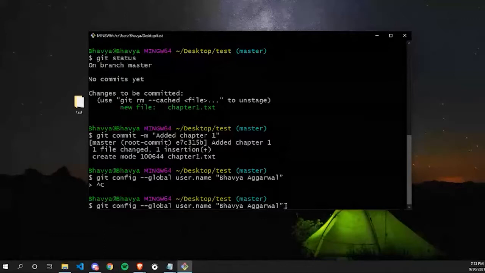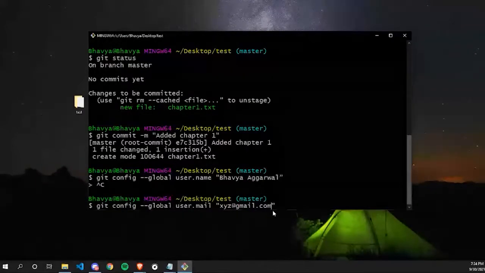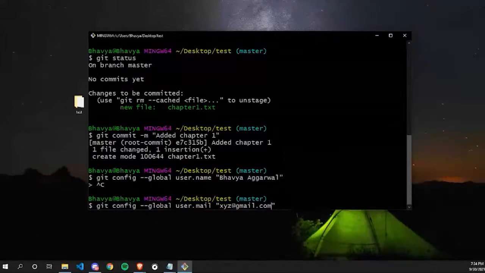And for the second command, you have to replace it with the email address with which you have created your GitHub account. So let's say xyz@gmail.com. Do let me know when you have done with this command. Till then, any doubt?